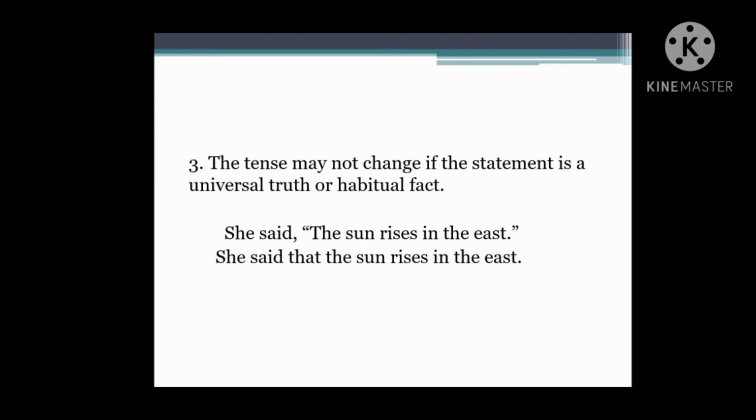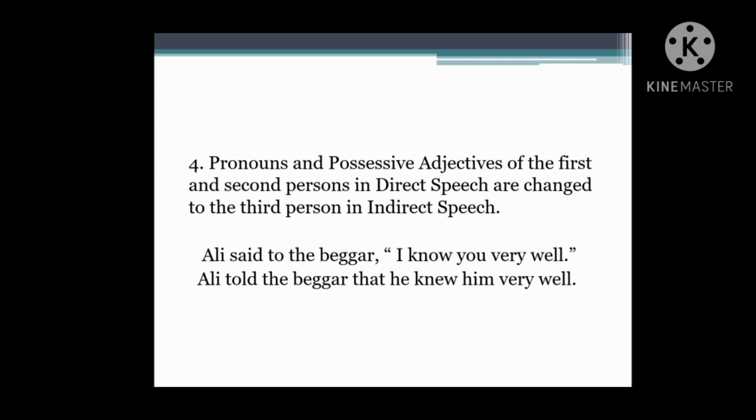Next, pronouns and possessive adjectives of the first and second persons in direct speech are changed to the third person in indirect speech.